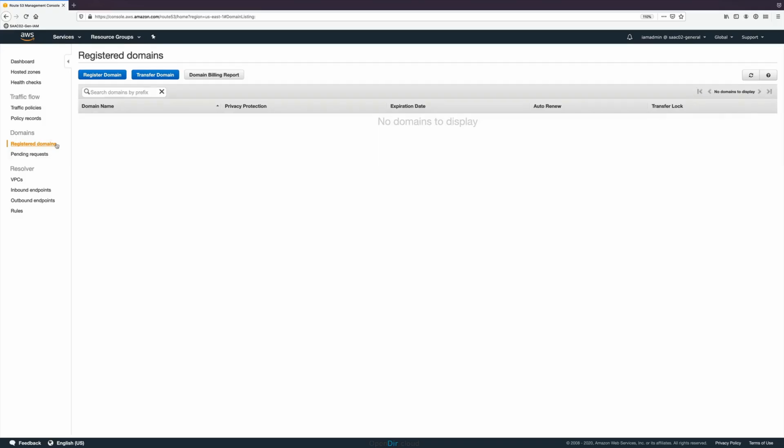Now, Route 53 is a very feature-rich DNS product. It allows you to register domains, so it can bill you and get a domain added to a generic TLD or a country code TLD registry. So it handles that domain registration component. But it also provides the ability to host the zone for your domain, and it provides managed name servers which will actually host that domain on your behalf. So it offers an end-to-end DNS service.